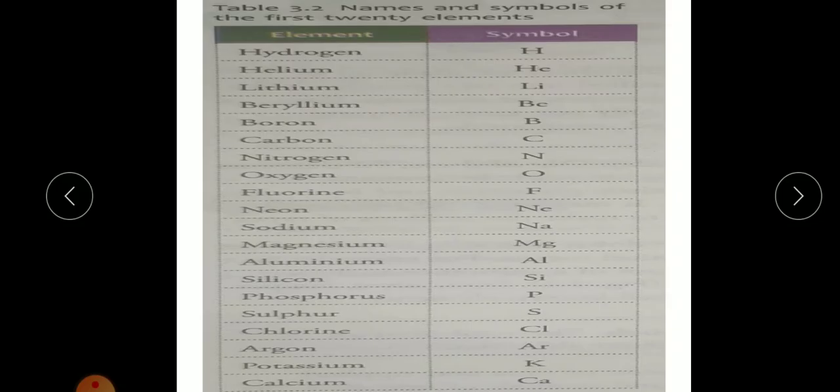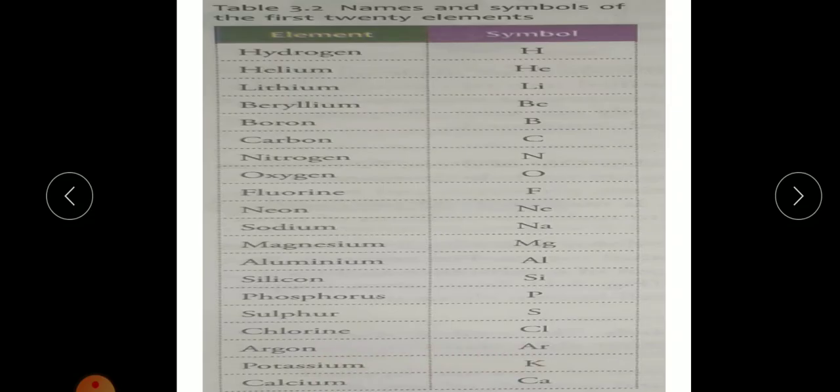Now, if you see, there are certain elements, for example hydrogen H, where the first letter has been taken, and helium He. Why? The first letter is only H. If you take H, then there will be no difference between the first element hydrogen and helium. So in order to make the difference, it has taken one more letter, that is He. Lithium Li, carbon is C, and if you see calcium, the first letter is C, so we can't repeat the same letter for two different elements, so we have taken Ca.